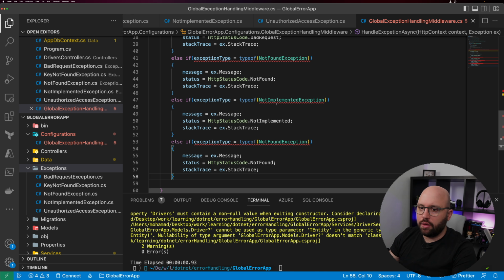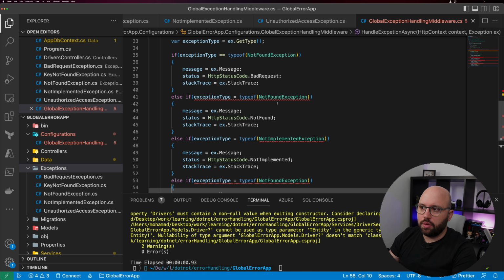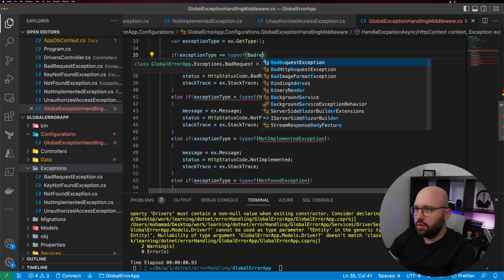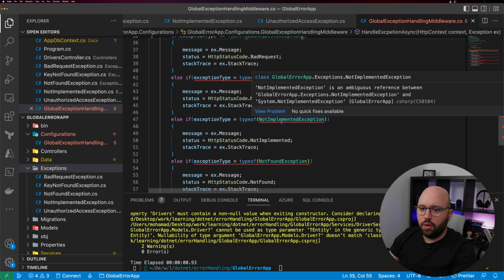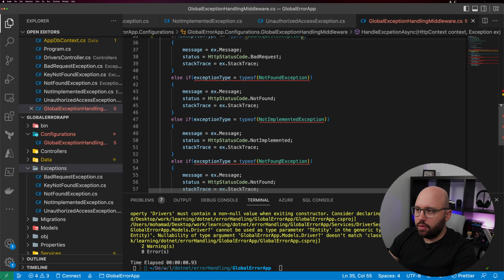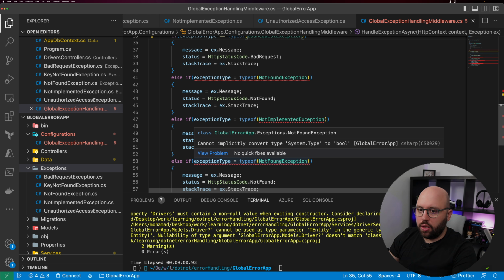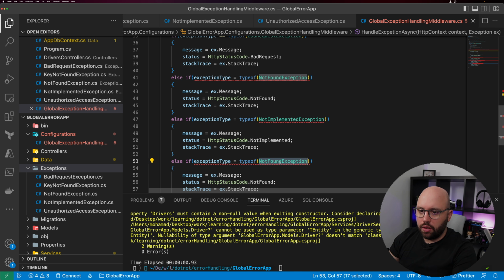We already added the not found. So we have bad request, we have the not found, we have the not implemented, and let's add the bad request, not found, not implemented. Now let's see key not found.